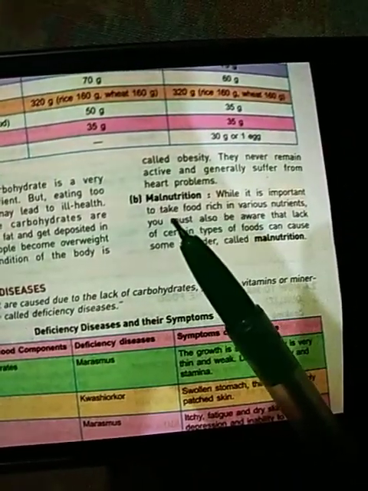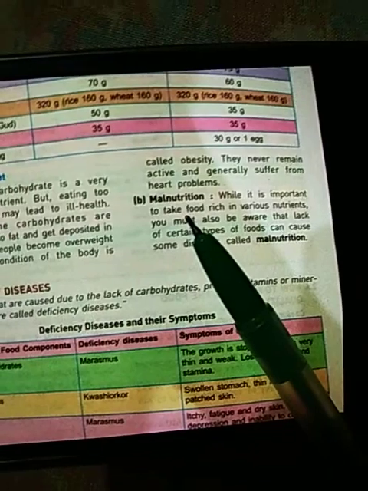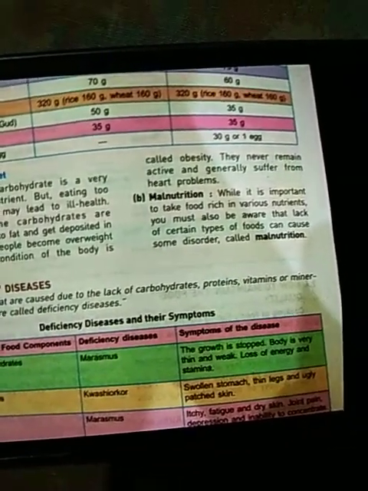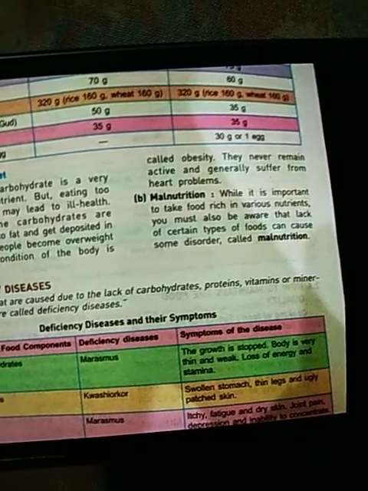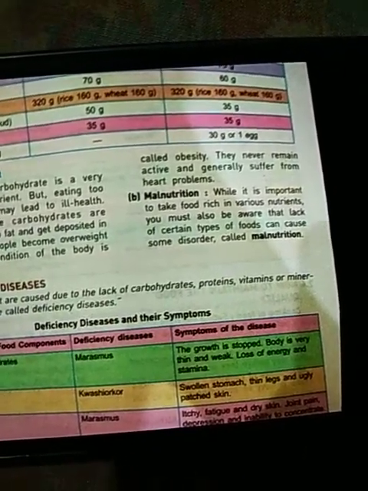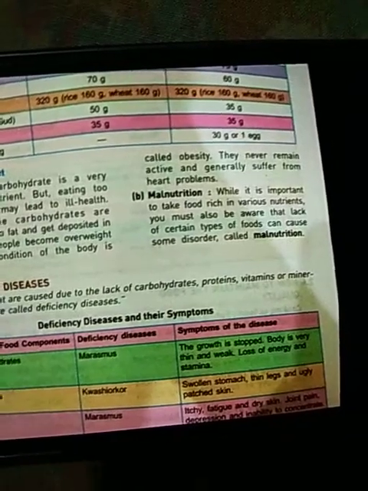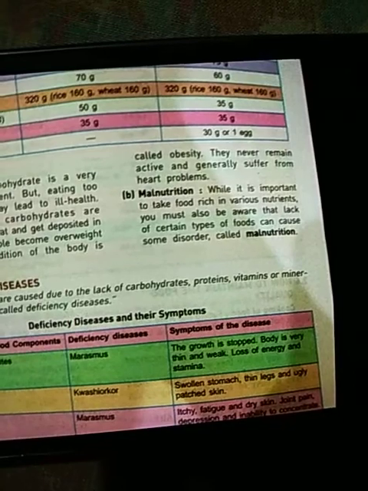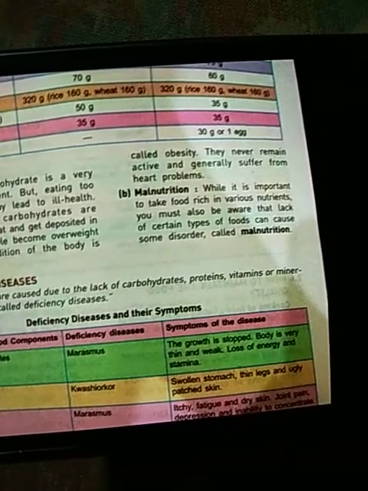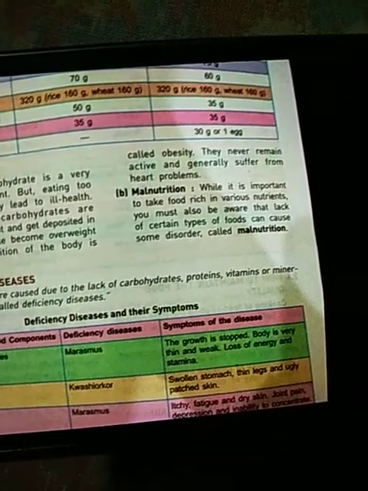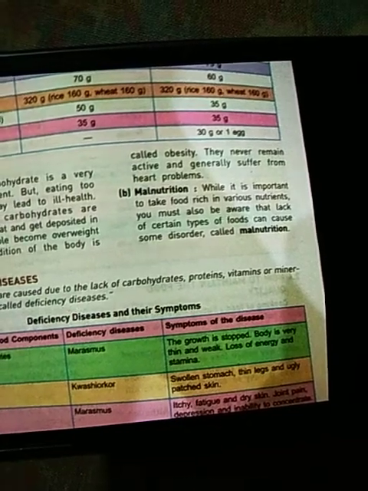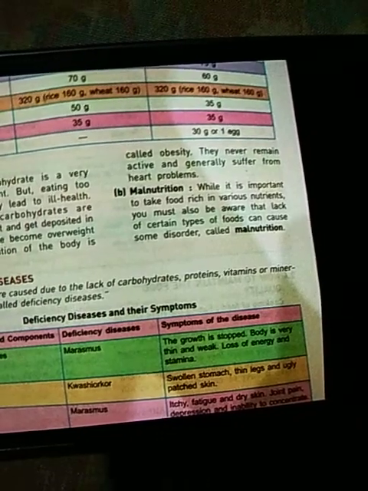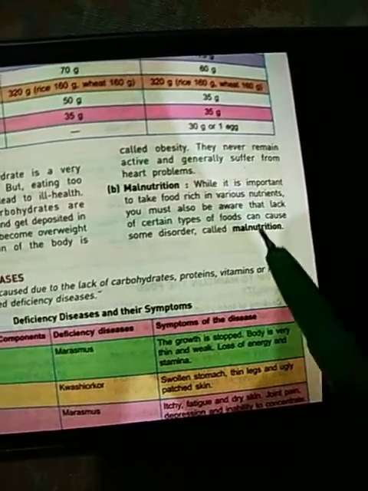Malnutrition. Malnutrition means that when there is a lack of any kind of nutrient, it results in disorders and diseases caused by the deficiency of that particular nutrient, which results in detaining the proper growth and maintenance of the body. Also the bones become weak, and the texture and color of the skin also change. So these are all the results of malnutrition.